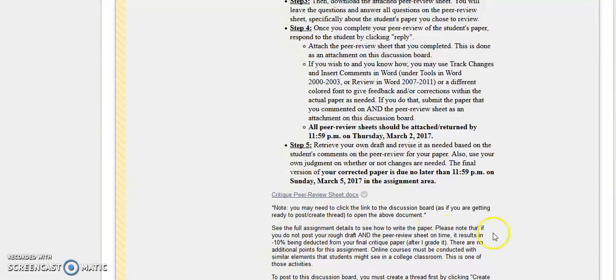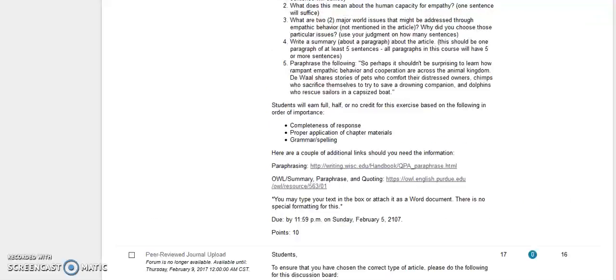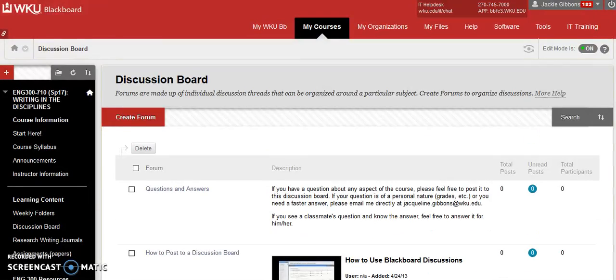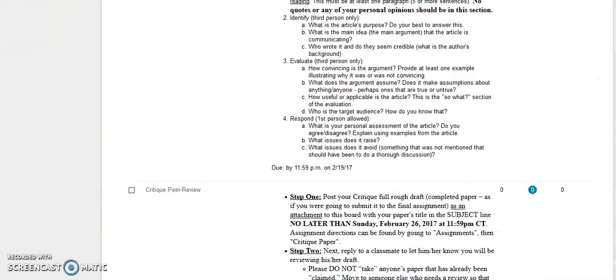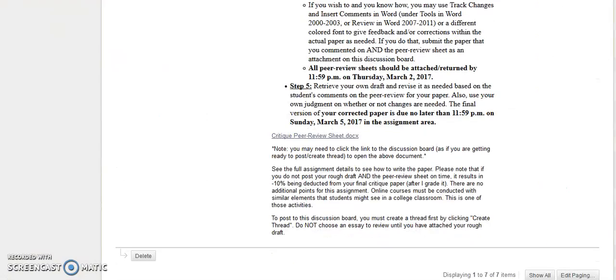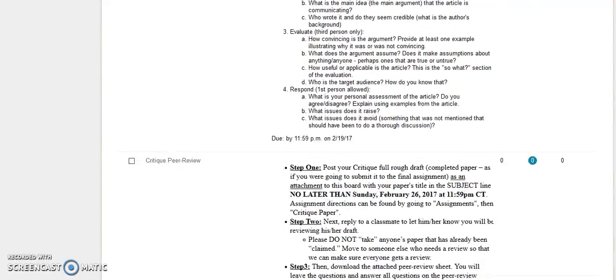And here's a few little notes. Sometimes if you're on the discussion board page, like right here, the way that I did it, that's the reason I came to this question this way. Sometimes you can't download the actual sheet from here. Now, most of the time it works, but every once in a while, Blackboard has a breakdown and they decide they're not going to let you see it from there. So all you have to do is go inside the discussion board, click it as though you're going to post. It's not going to hurt anything. And just go in here.